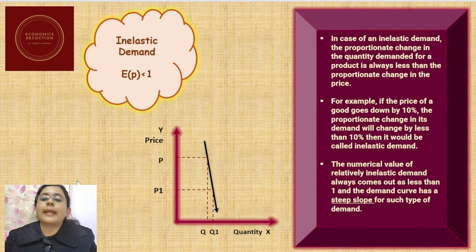As we can see in the diagram itself, the price has decreased from P to P1 and there is a considerable fall in the price level. But the increase in quantity demanded is not much. That is just from Q to Q1, which is very little in comparison to the fall in the price level. So this shows us an inelastic demand situation, and the demand curve in this case would have a steeper slope, as you can see in the diagram itself.